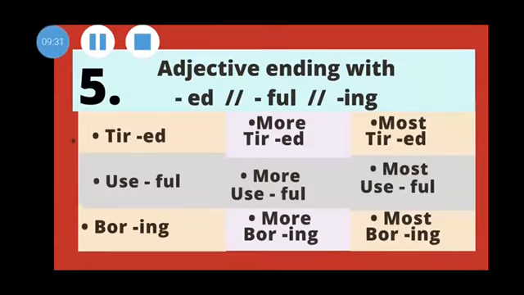The fifth rule, when an adjective ends with ed, ful or ing, in this case again, you have to add the word more in front of the positive degree to get comparative degree. And you have to add the word most in front of the positive degree to get superlative. For example, tired, more tired, most tired. Useful, more useful, most useful. Boring, more boring, most boring.